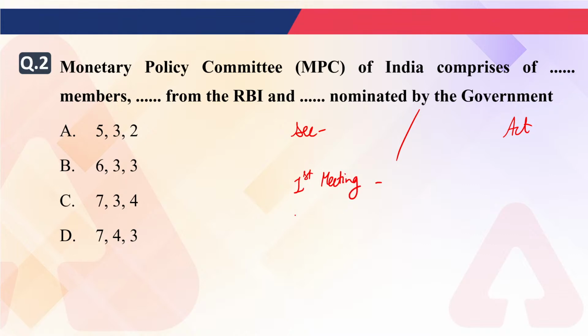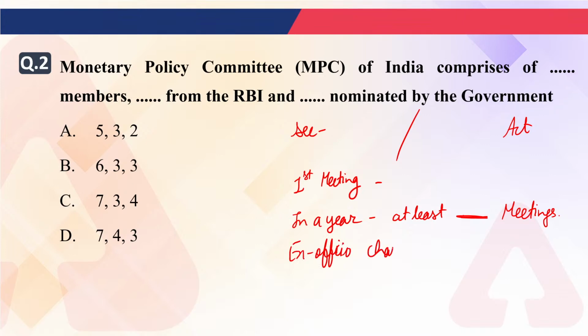And also, in a year, at least how many meetings are mandatory for the Monetary Policy Committee? And also, who is the ex officio chairman of Monetary Policy Committee? Okay, you have to give all these answers.